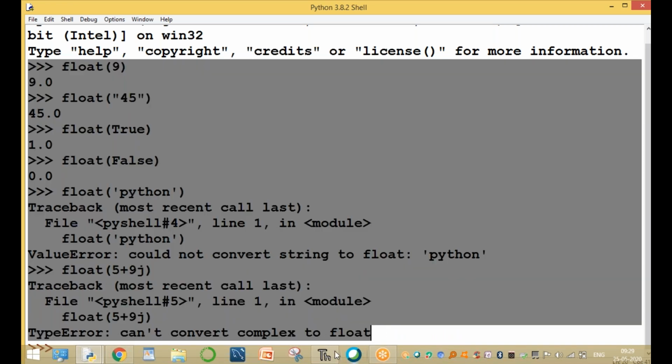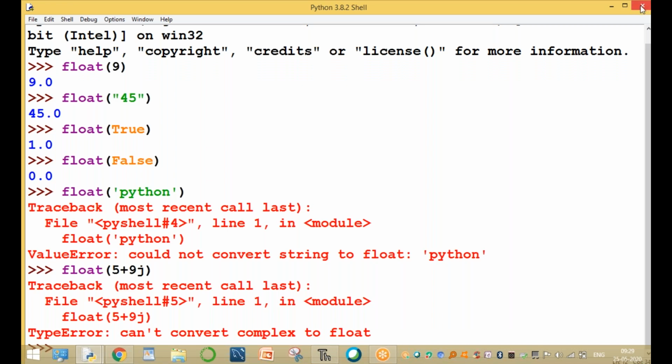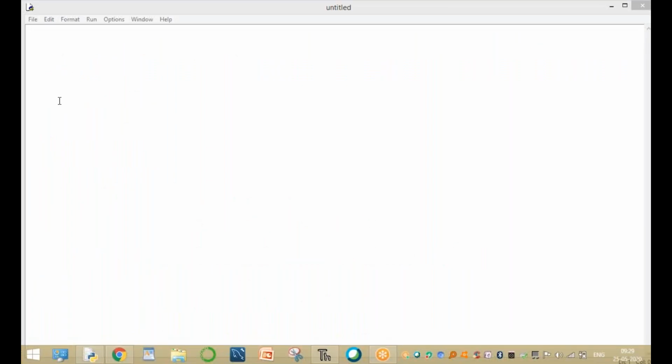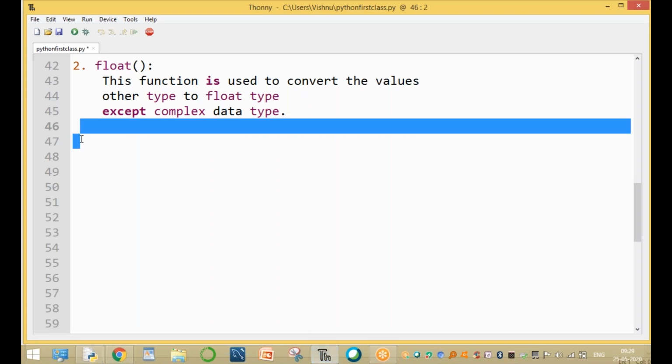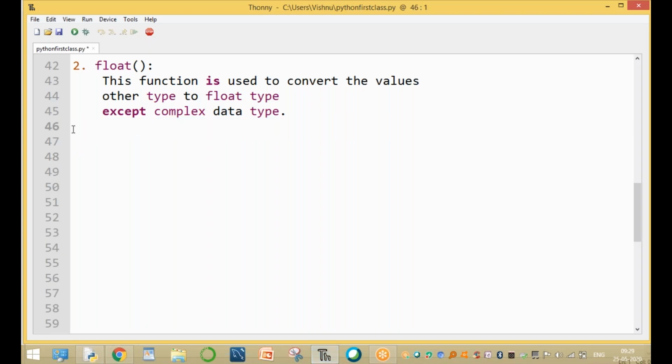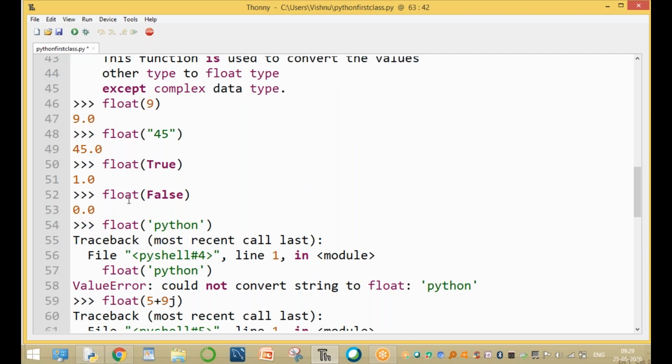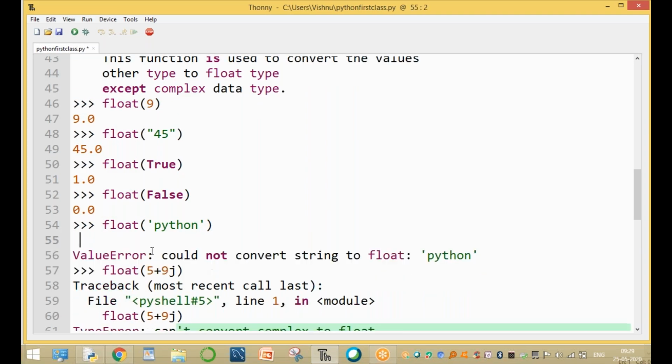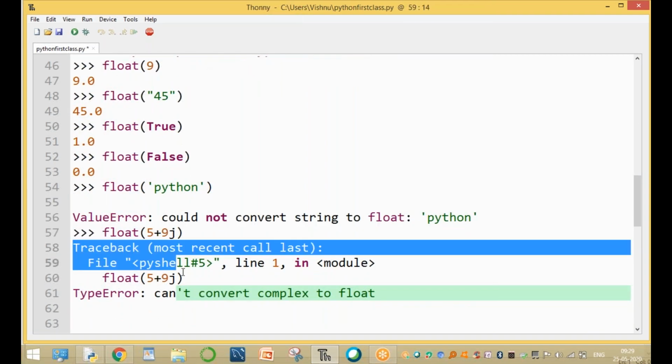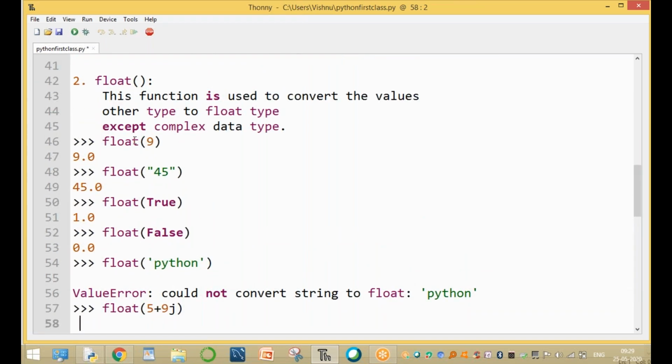This is the conversion process from one data type to another data type. Once again: integer value 9 converting into float 9.0, integer value 45 converting into float value, a string integer converting into float.